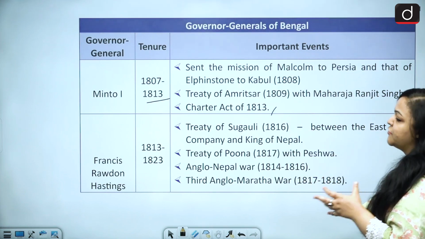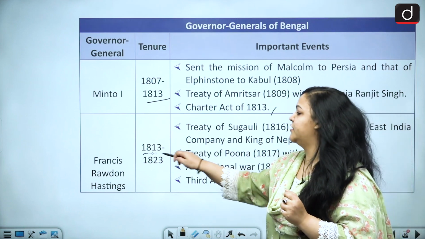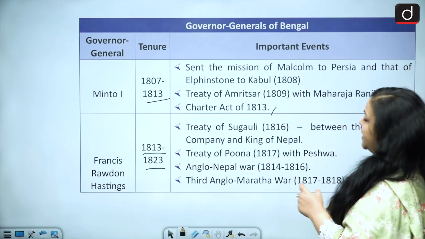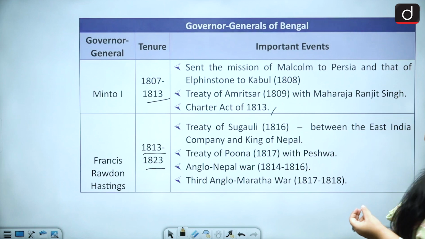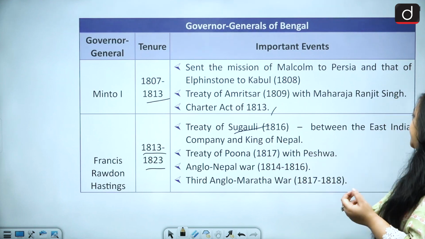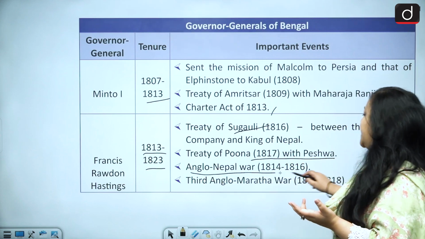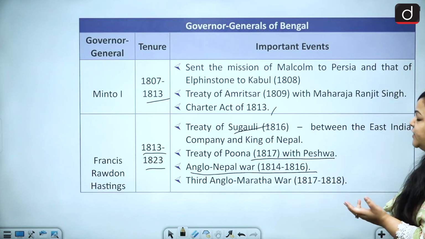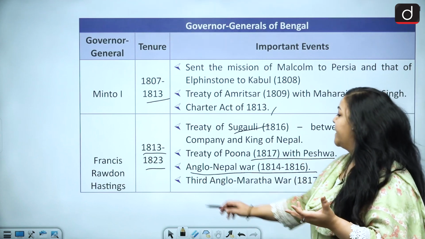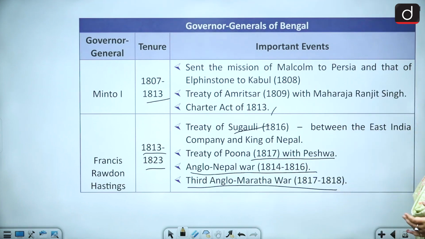Then we have Francis Rawdon Hastings, 1813 to 1823. Under his reign, the Treaty of Sugauli was signed between the East India Company and the King of Nepal. The Treaty of Poona was signed with the Peshwa. The Anglo-Nepal War happened from 1814 to 1816. The Third Anglo-Maratha War happened from 1817 to 1818, under Francis Rawdon Hastings.